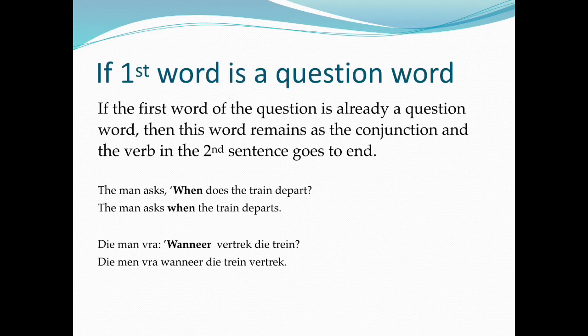If the first word is a question word. If the first word of the question is already a question word, then this word remains as a conjunction and the verb in the second sentence goes to the end. An example: the man asks, "when does the train depart?" becomes "the man asks when the train departs." Or in Afrikaans, die man vra, "wanneer vertrek die trein?" becomes die man vra wanneer die trein vertrek.